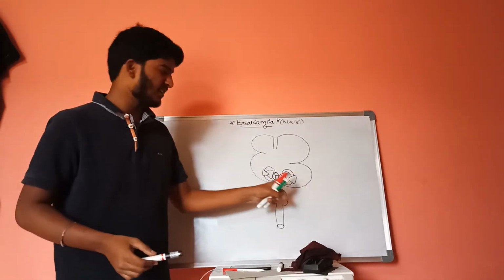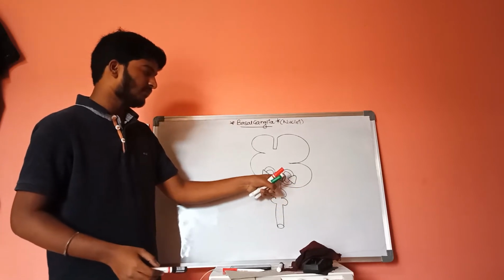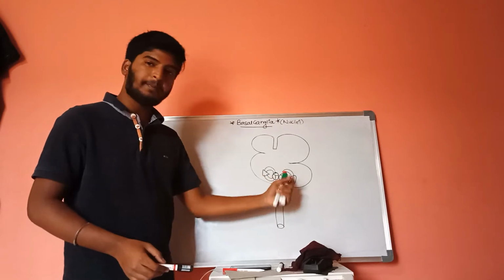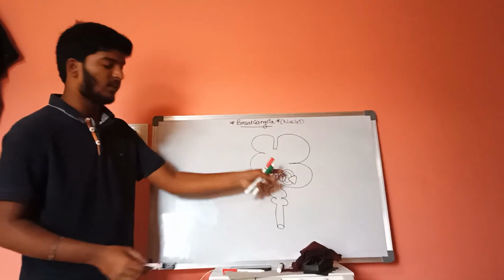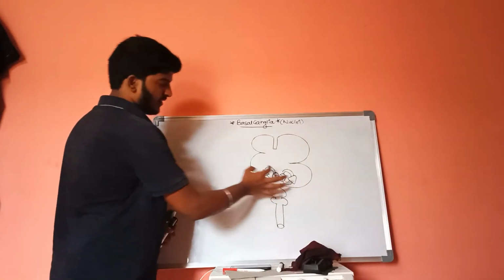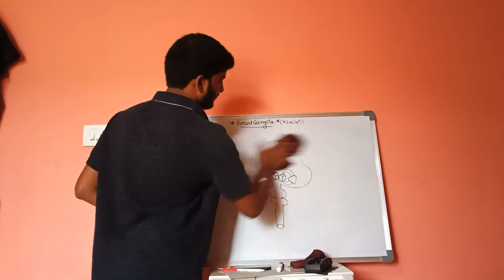This is called the caudate nucleus. Let us draw this special structure in detail in the diagram.